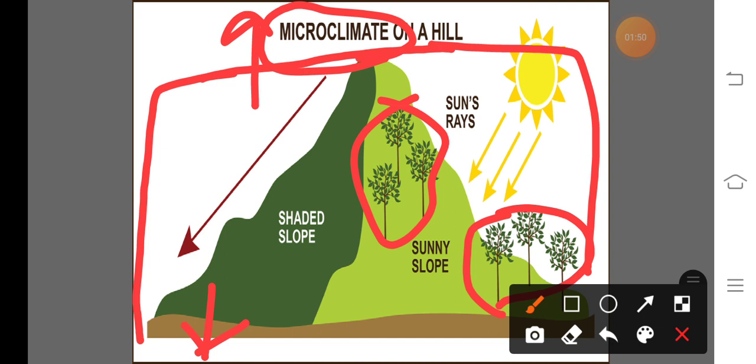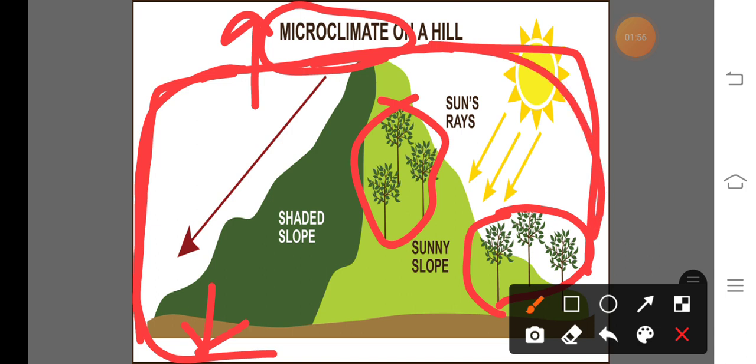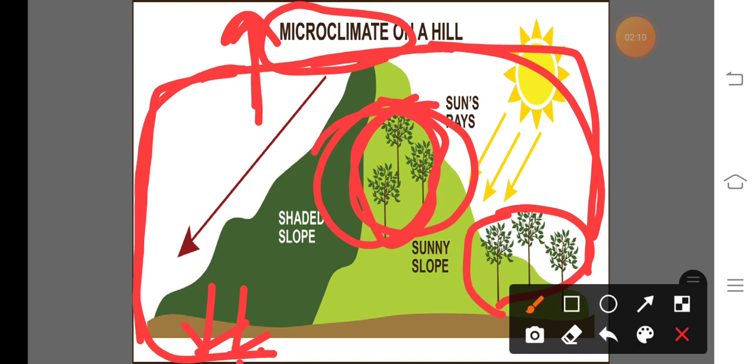Microclimate means any climatic condition in a relatively small area within a few meters above the earth surface or below the earth surface, and within the crop canopies or within the canopies of vegetation.